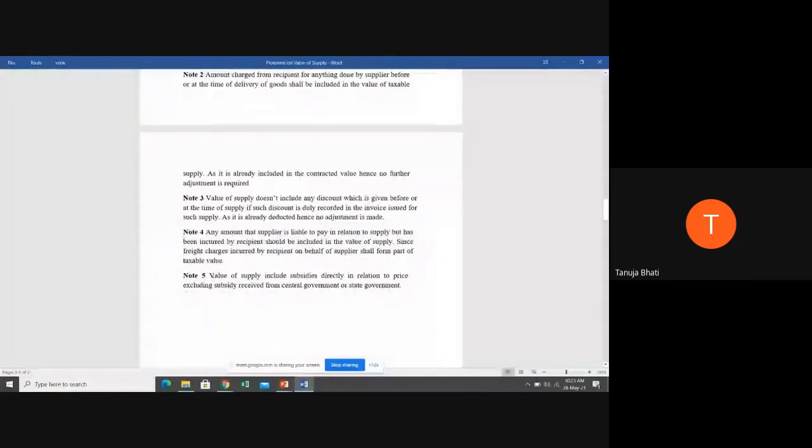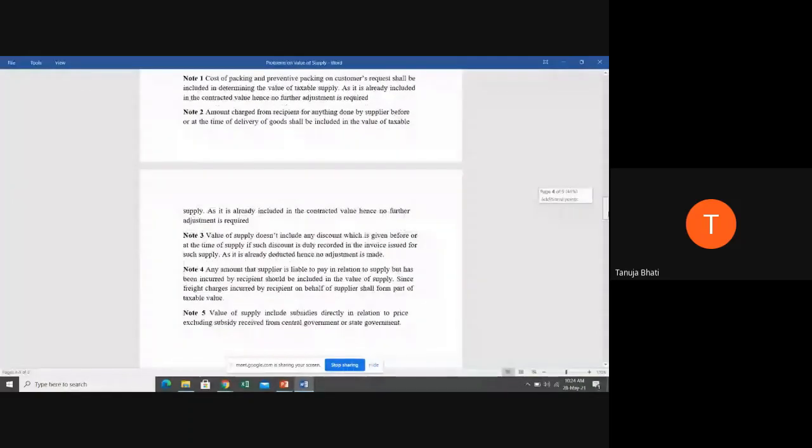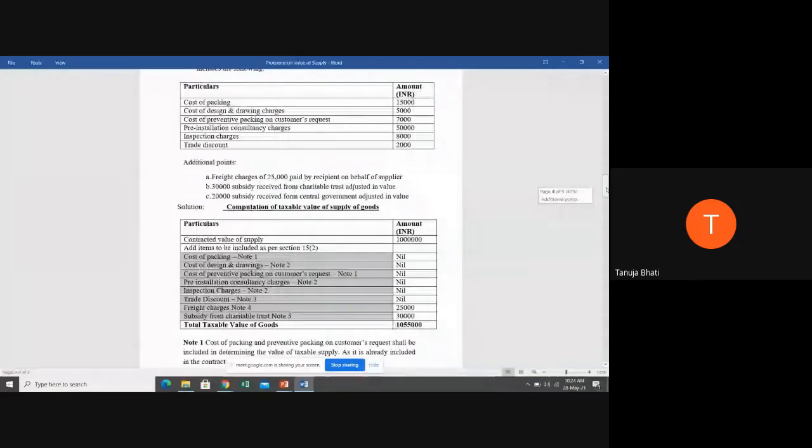Next, value of supply includes subsidies directly in relation to price, excluding subsidies received from central government or state government. Include means you have to add. Therefore, we are adding subsidies received from charitable institutions and ignoring the subsidies received from the central or state government. So just remember, students, whatever we have discussed, I've just put it in the form of notes and presented the answer. So is problem number 4 clear to everyone?